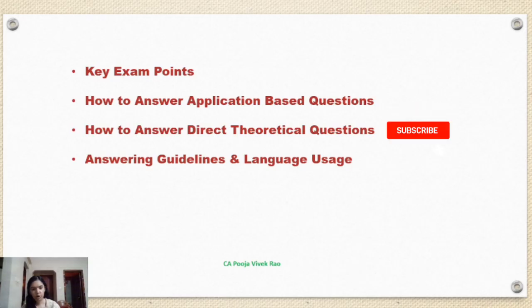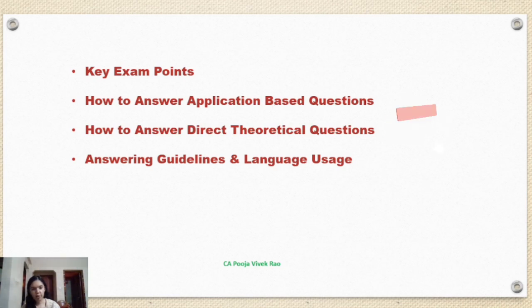Point number 3, do not give generic answers. Avoid writing common or vague statements. Each answer must be specific to the question asked, and provide facts of the case. Whenever there is an application based question, clearly bring out the relevant facts, and the facts should be linked to the applicable provisions. So do not ignore the facts while writing the provisions.